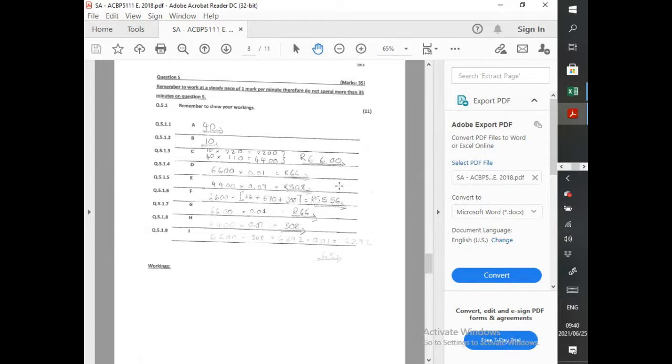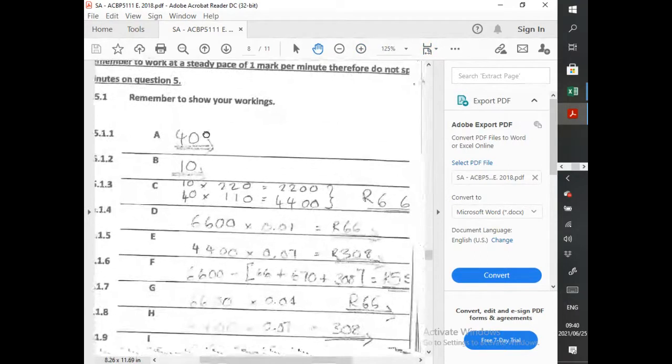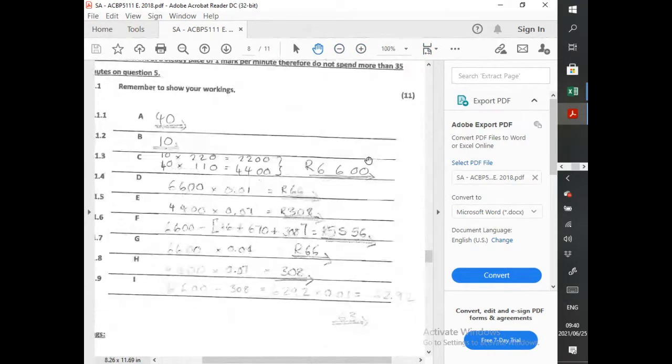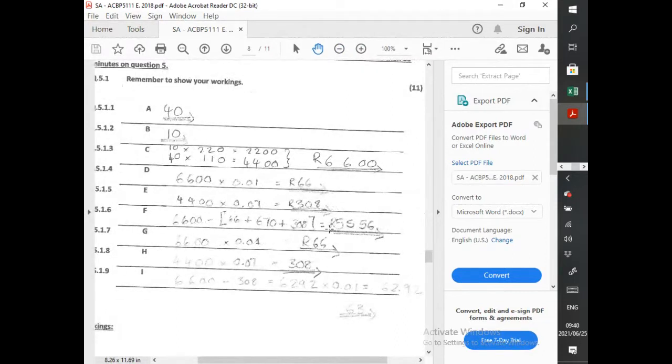As you can see there, let me just zoom in a little bit. Okay, right. So 7% of that, and we get 308 Rand for E.